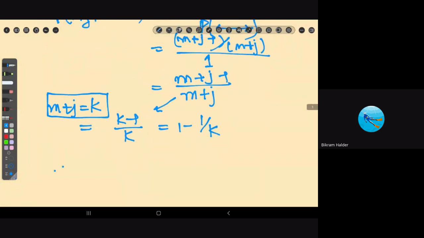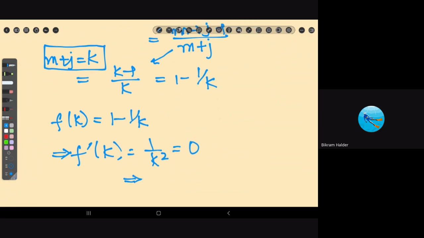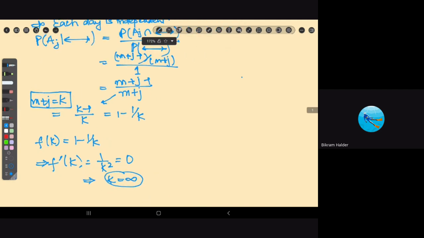Now you can take it to be a function of k, and then you differentiate it. That is something a bit non-trivial, right? Like k turns out to be infinity.